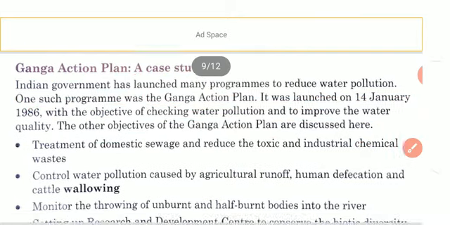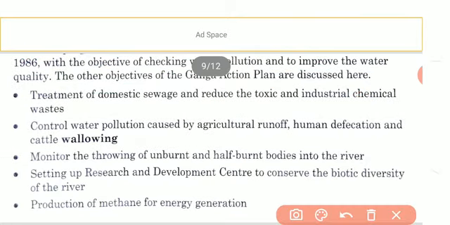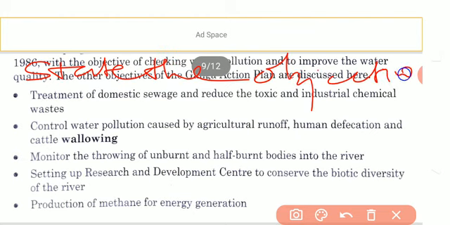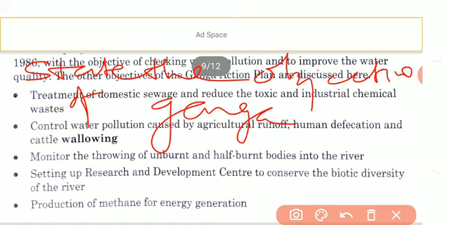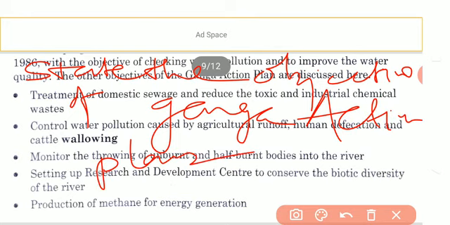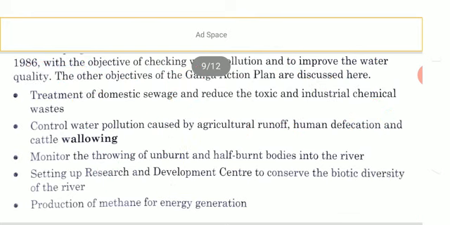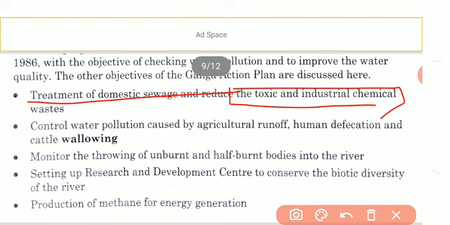So here you have to write down the question: state the objectives of Ganga Action Plan.